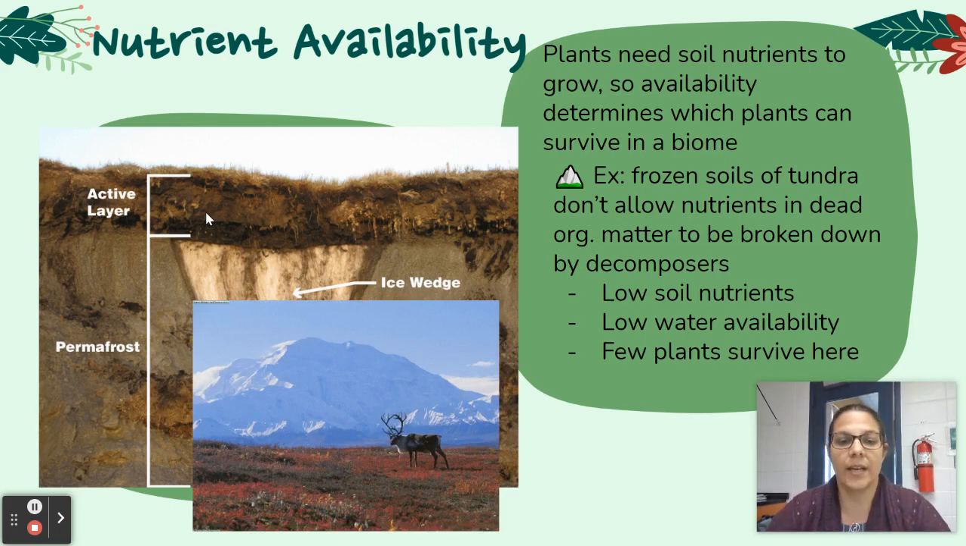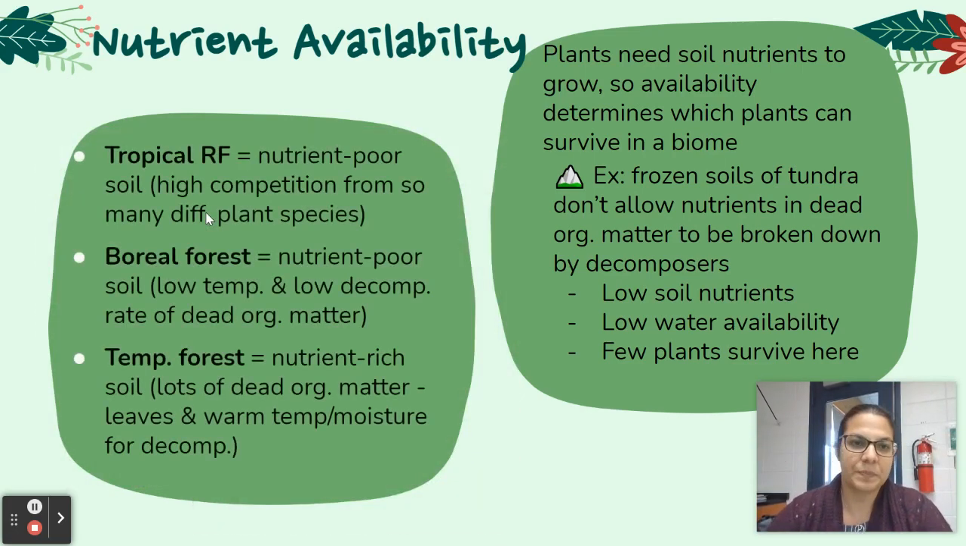Okay? And this is what it looks like. And you don't see big trees and shrubs because they need roots that can go down, and they just don't have that availability when it comes to the tundra. Right? Tropical rainforests have nutrient poor soil. Boreal forests also have nutrient poor soil.